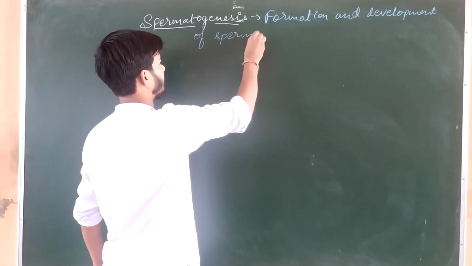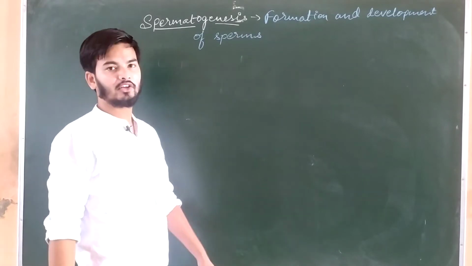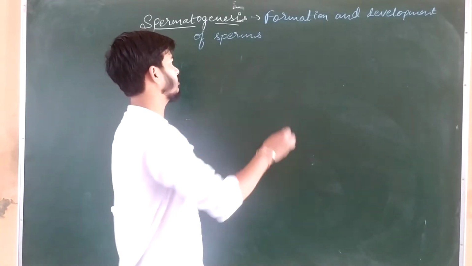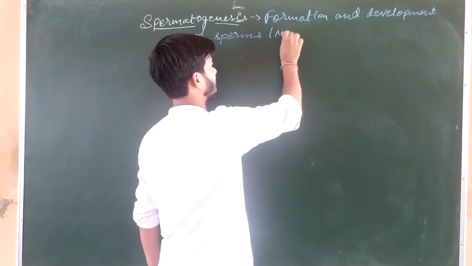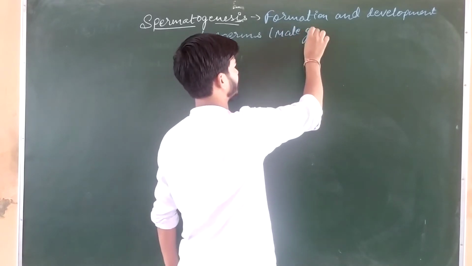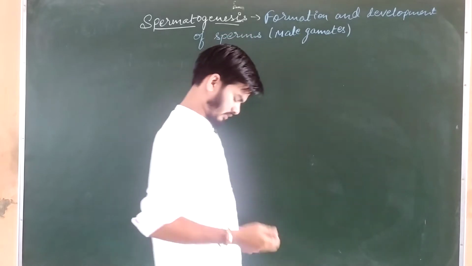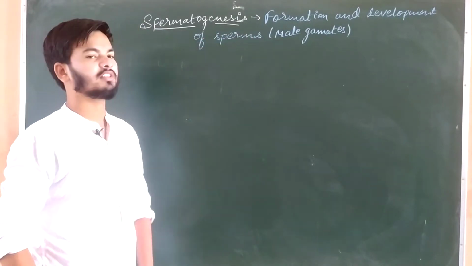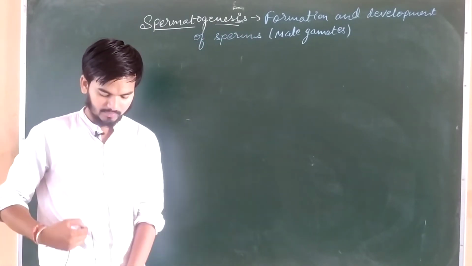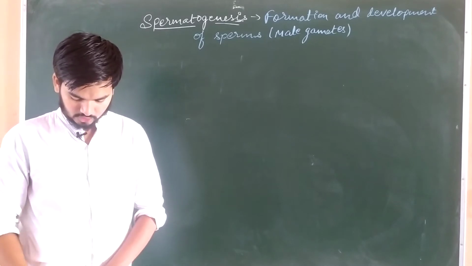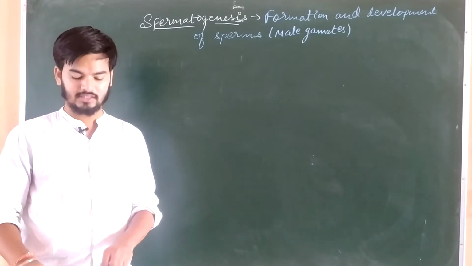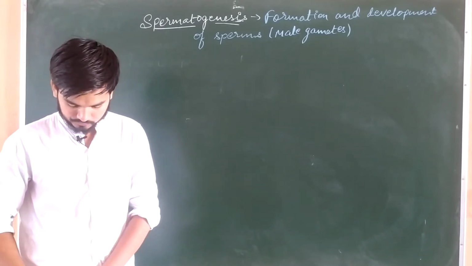Okay, formation and development of sperms, that is known as male gametes. That means the formation and development of sperms, male gametes, is known as spermatogenesis. Okay beta, so this is the very basic definition of spermatogenesis.